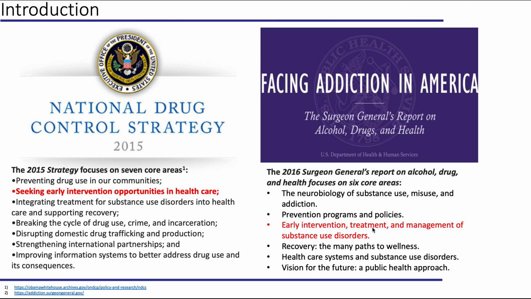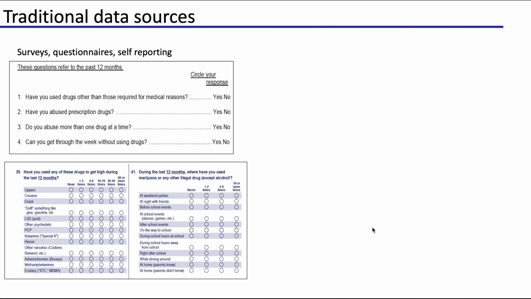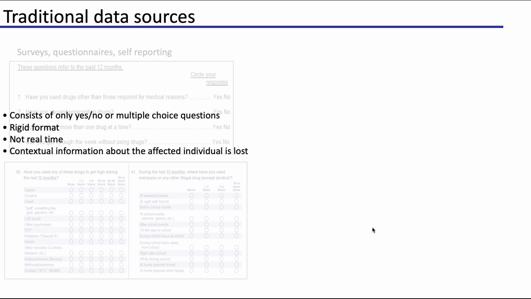A common theme present in such initiatives is to identify individuals who are open to an addiction recovery intervention in a timely manner. Currently, the traditional sources to collect drug use information usually consist of stringent multiple choice questions. They are not real time, and a lot of contextual information about the drug user is lost.